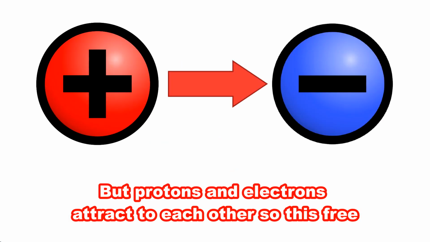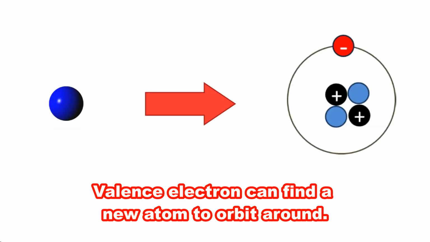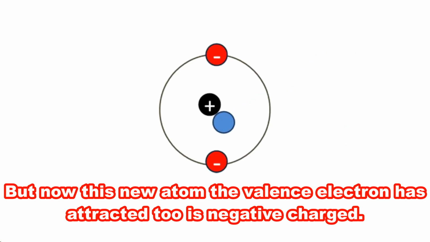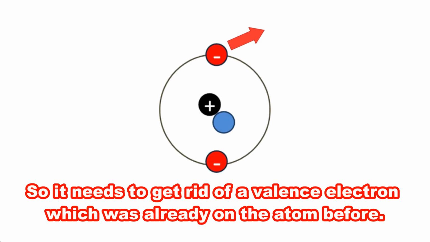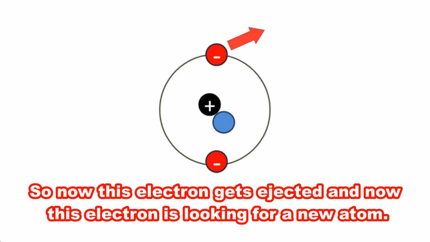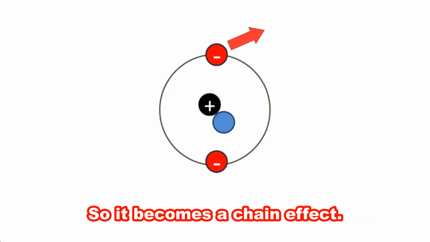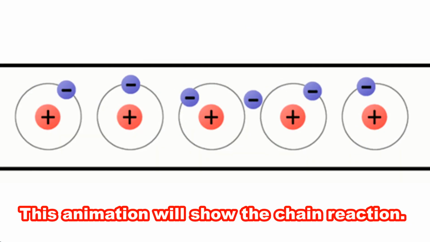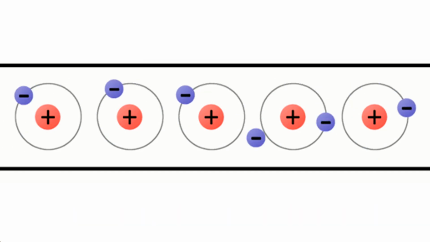But protons and electrons attract each other, so this free valence electron can find a new atom to orbit around. But now this new atom the valence electron has been attracted to is negatively charged, so it needs to get rid of the valence electron which was already on the atom before. So now this electron gets ejected, and it is looking for a new atom, so it becomes a chain effect, and this effect is called an electric current. This animation will show the chain reaction.